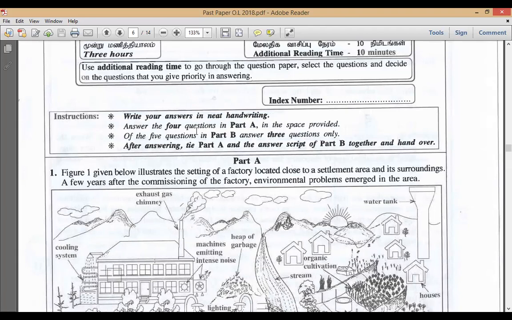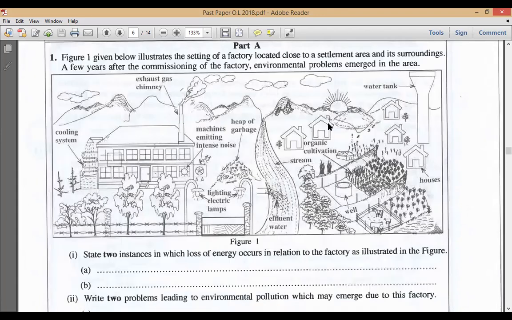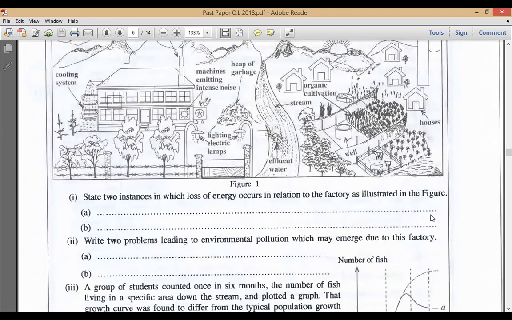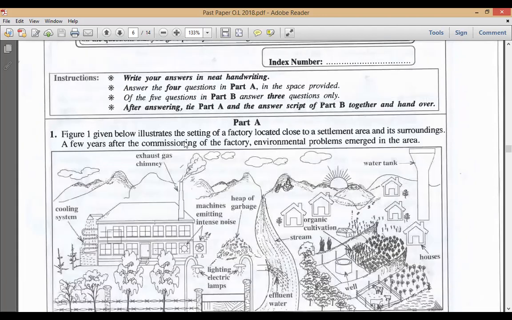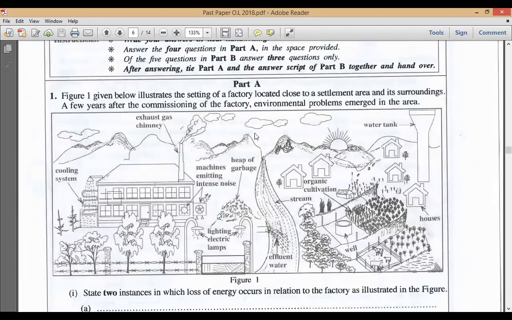Answer the 4 questions in part A in the space provided. Some students think this space is not enough, so they answer and attach another paper. Actually, you won't get marks in that case, because they have given you a space and they expect you to write your answers exactly in this given space. That means you have to summarize your answer and write it accurately in this space. So if you write long answers on a half sheet or full scap and attach it, you won't get marks.